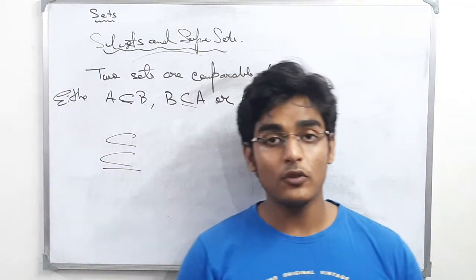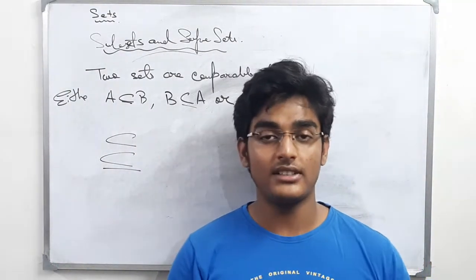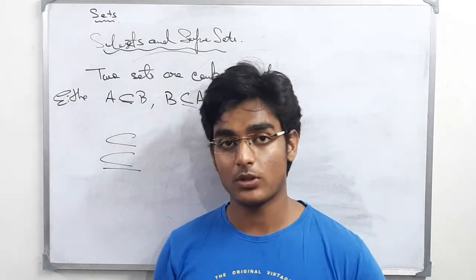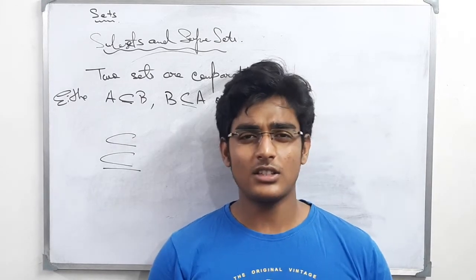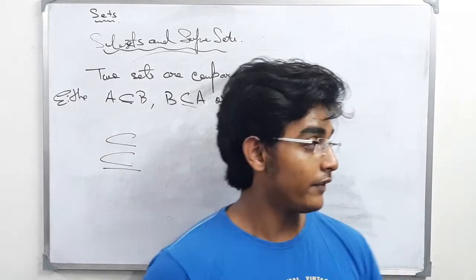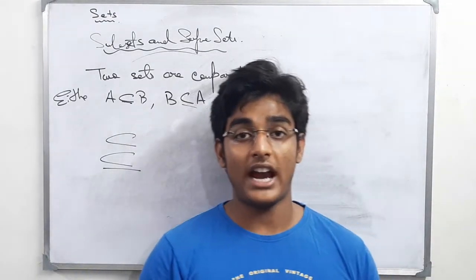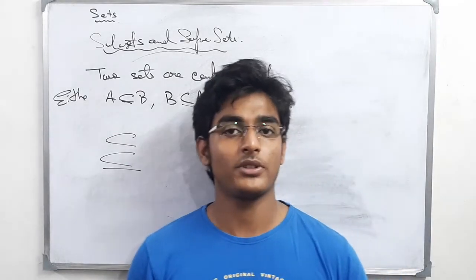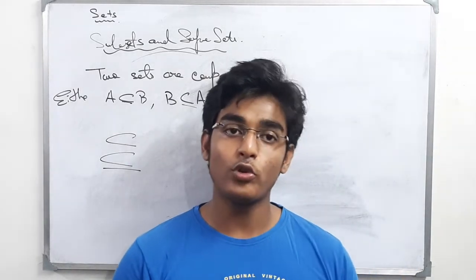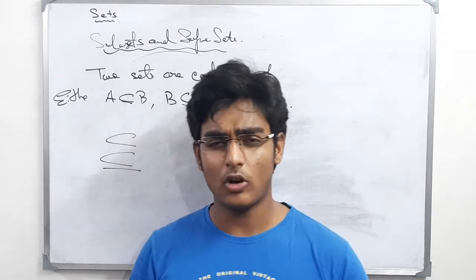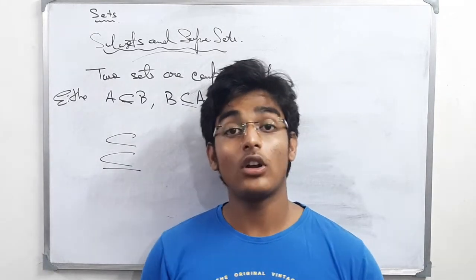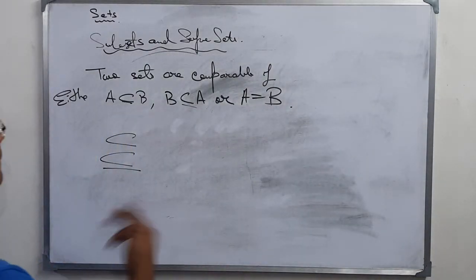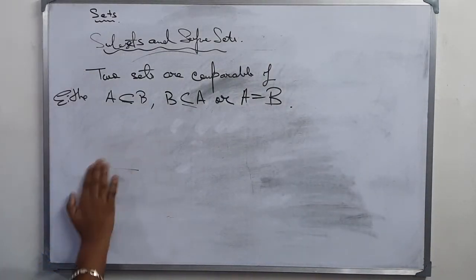In the next lecture, I will give you certain differences, very basic examples of how to know whether A is a subset of B or A is a proper subset of B. Today, let's just brush the basics, okay? From next lecture onwards, we will move into the advanced parts of sets: operations, Venn diagrams, proper subset conditions, properties of proper subsets. In that lecture, I will also show you when A can be called a simple or a normal subset of B, and when it should be called a proper subset of B. Okay, let's see. So this is comparability.